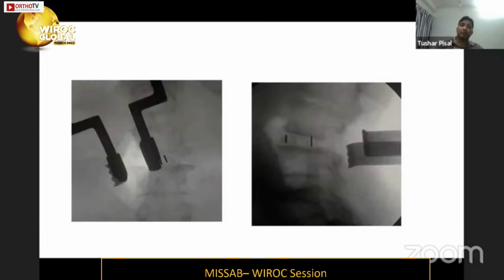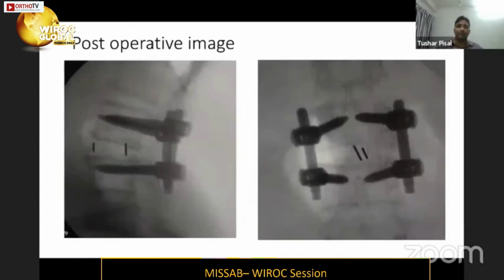So this is how it looks when we use a Macaulay retractor. Actually, when you use the tubular dilator, the scenario is different. But if there is no need to go to the opposite side for the decompression, over the top decompression, this is a very good retractor. This is versatile, where you can use a nibbler also. This is a lateral picture and AP view after putting a cage. This is the final X-ray picture where we were able to give a good lordosis with the help of the cage, and we compress posteriorly in order to achieve the lordosis.